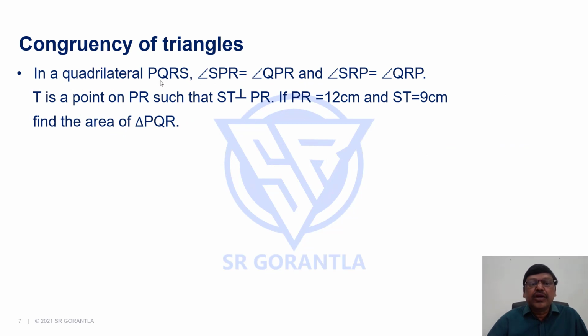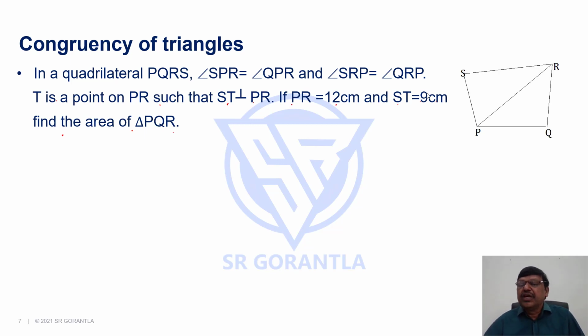In a quadrilateral PQRS, angle SPR equals angle QPR and angle SRP equals angle QRP. T is a point on PR such that ST is perpendicular to PR. If PR is 12 centimeters and ST equals 9 centimeters, find the area of triangle PQR. Fine. Let's draw the diagram. If you look at this diagram, quadrilateral PQRS, I joined PR here, which is a diagonal.